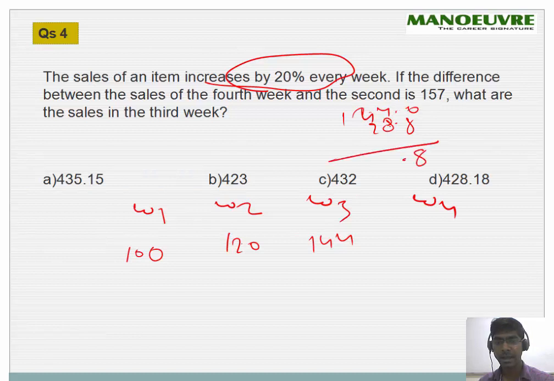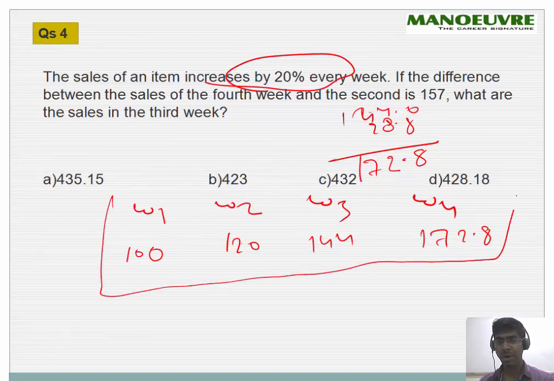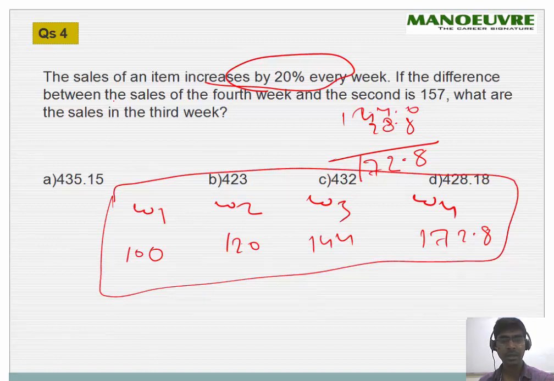It will give 172.8. So the fourth week is 172.8. This is what we have done, but according to the question, the difference between the sales of the fourth week and the second week is 157.